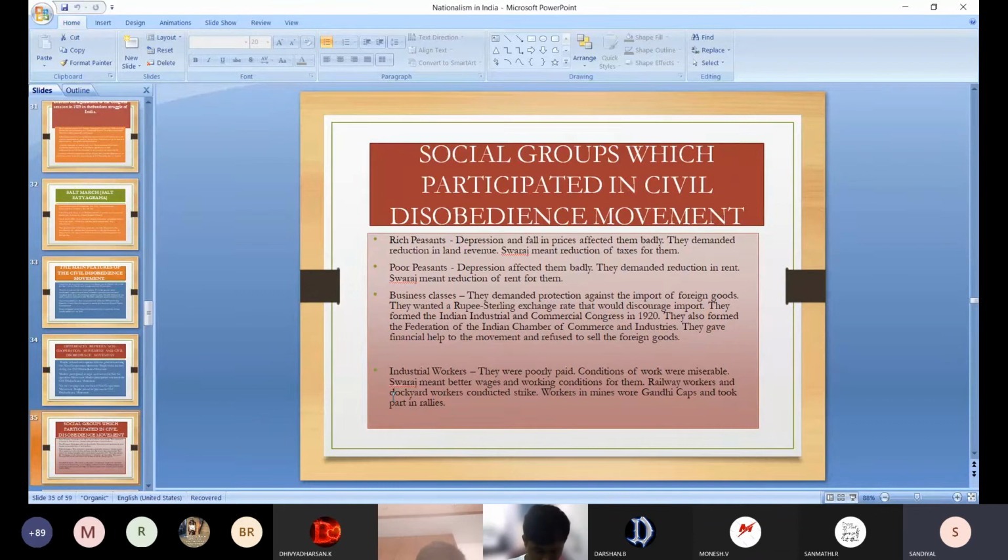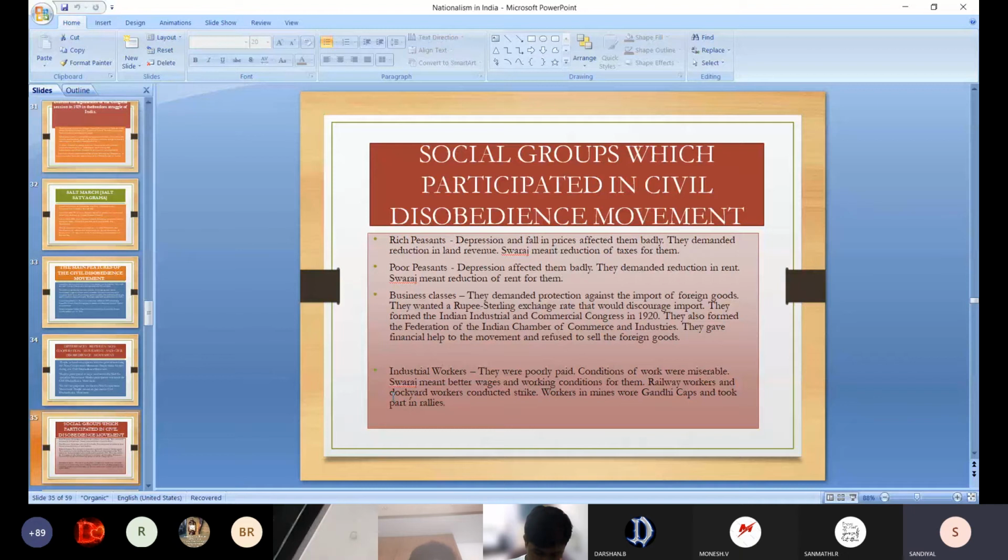Then industrial workers, they were poorly paid, conditions of the work were miserable, but these industrial workers also participated, but not much more. Swaraj means better wages and good working conditions. So for different people, the meaning of Swaraj differs. For industrial workers, better wages and good working conditions is the Swaraj for them. Railway workers and dockyard workers, those who are working on ships, were conducting the strike. Workers in mines wore Gandhi's caps and took part in rallies.